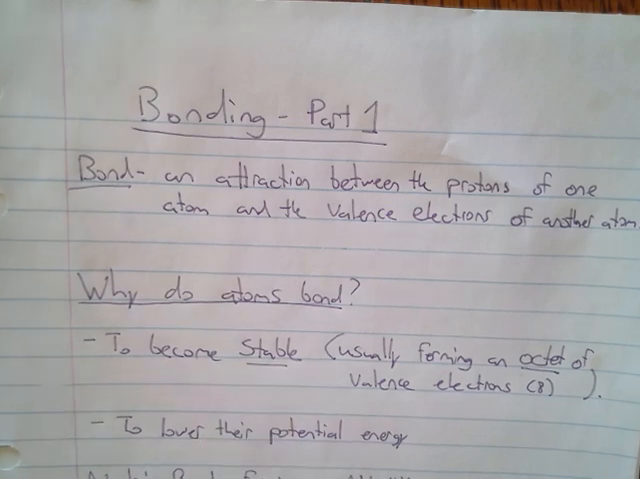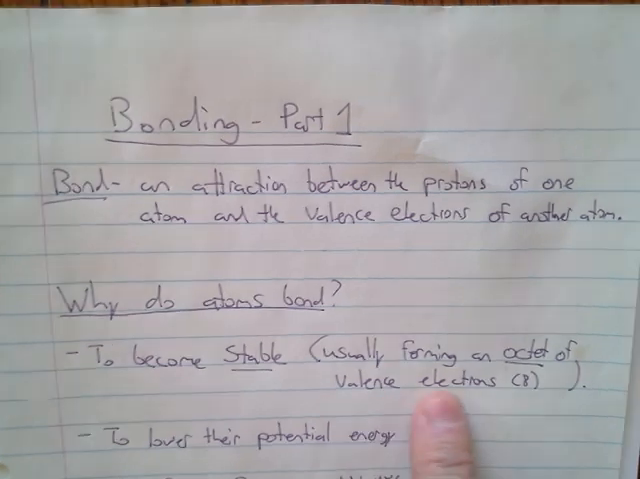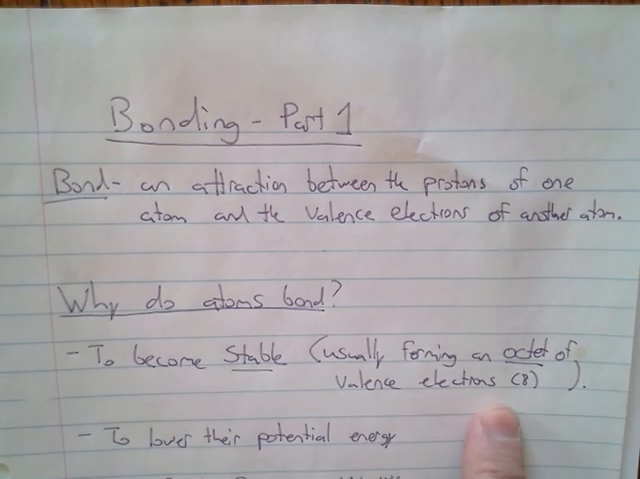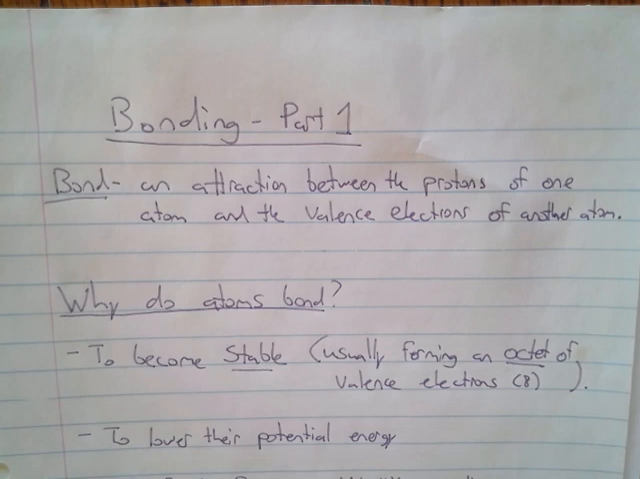They need to become stable, and the definition of stable in chemistry is usually forming what's called an octet of valence electrons, or 8 valence electrons. Now, not every atom forms 8. We'll get into the exceptions later. But most atoms are trying to get a full set of 8 electrons, and only the noble gases have 8 valence electrons. So atoms will do whatever they can to either gain or lose enough electrons so that their outer shell has 8.